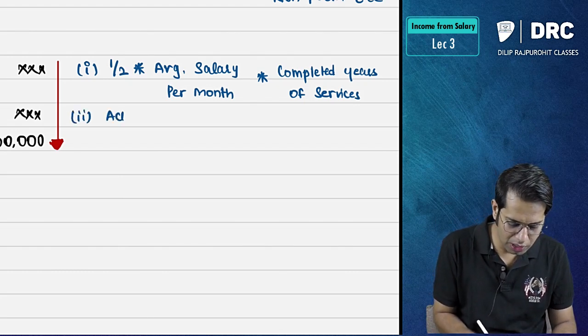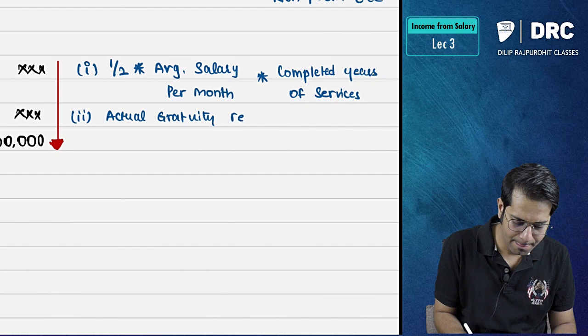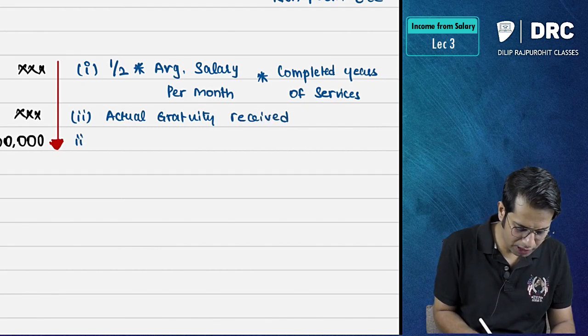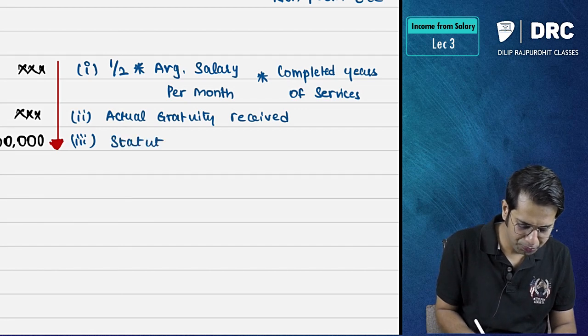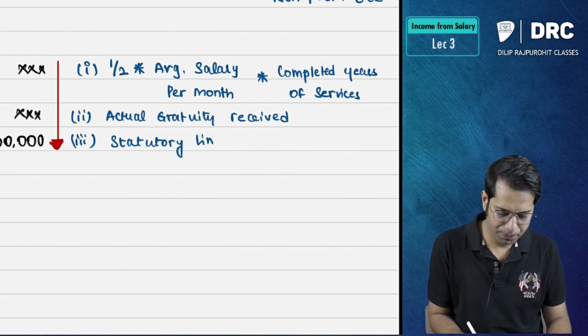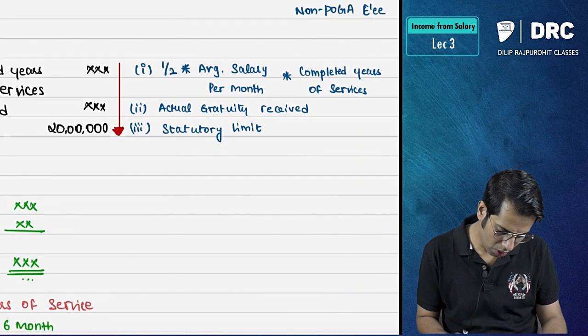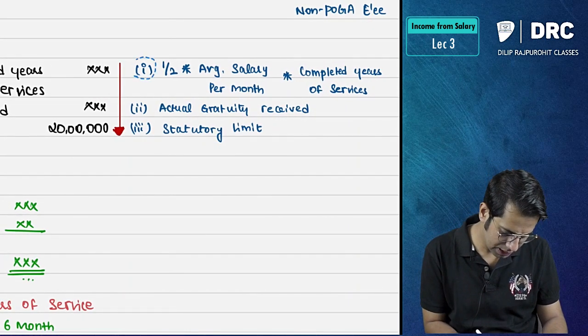Then take your actual gratuity received, and take point number 3, your statutory limit, the limit given in the law. Compare all these things and take whichever is less.